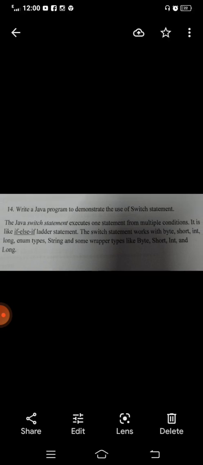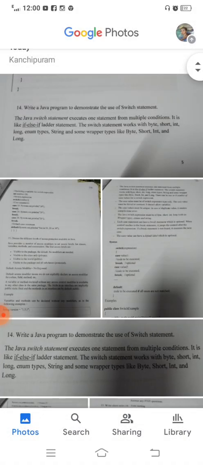Next we are going to discuss the switch statement in a Java program. The switch statement comes under the control statements in Java. Control statement or control structure means controlling the flow of execution. Control statements can be classified into decision making statements, looping statements, and branching statements. The switch statement comes under the decision making statements. The switch statement can execute one statement from multiple conditions. It is like an if-else ladder.